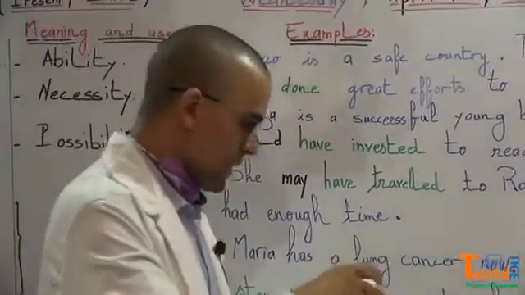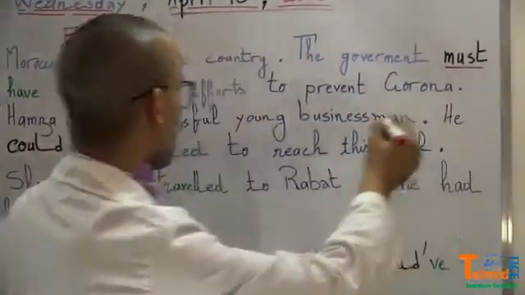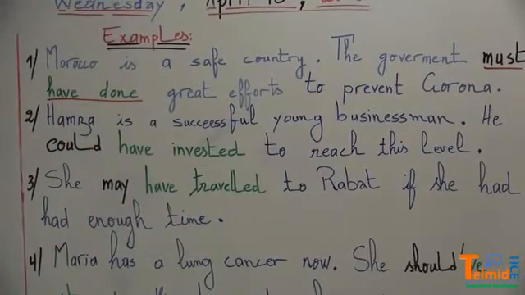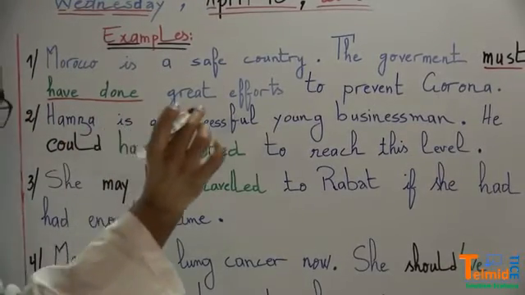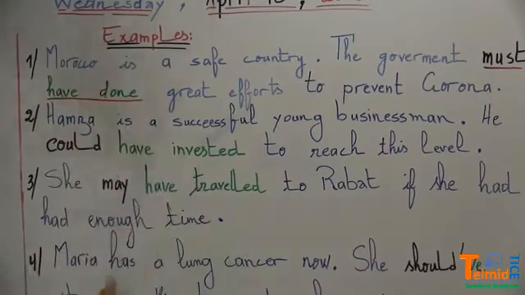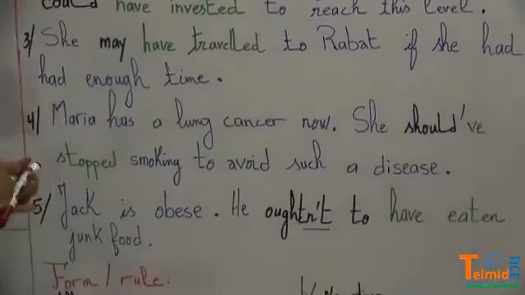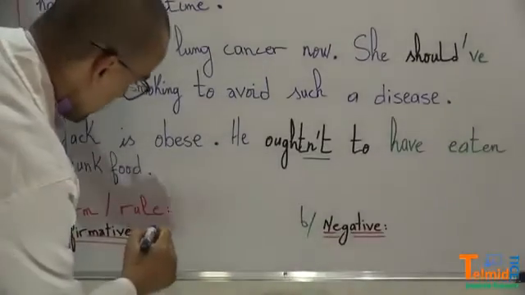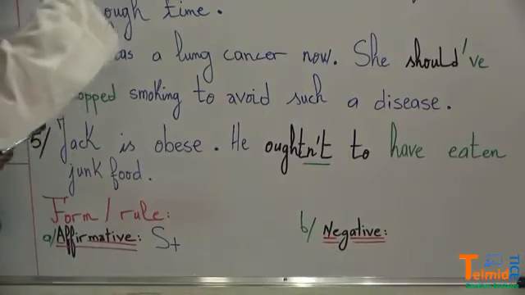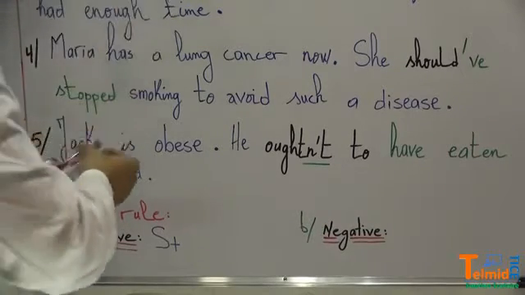For example, let's take again the first example. Must have done. So we have a model, and we have done. Okay, the model, again, this is the form. We have subject, which is the government, plus the model.